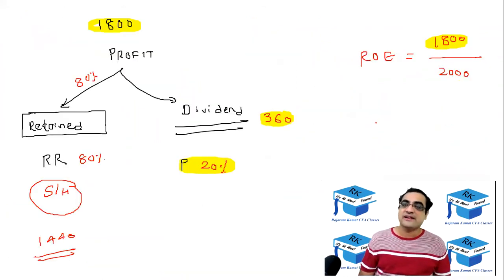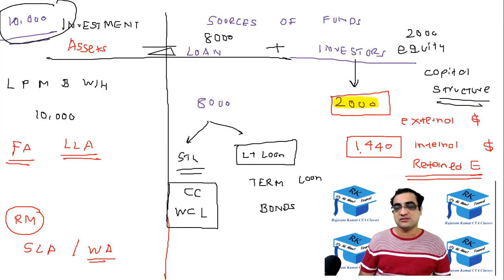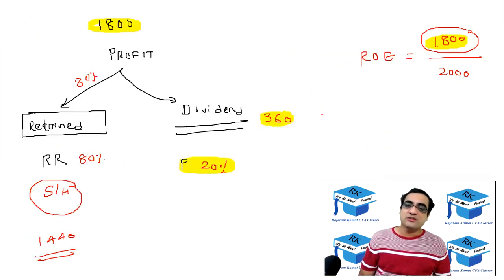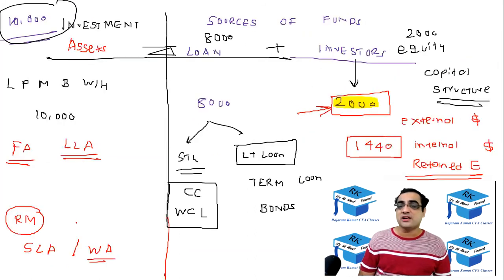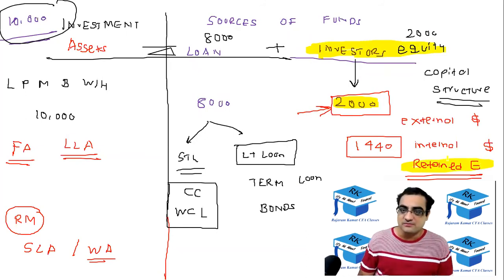One is ROE, return on equity. The numerator is 1800 and the denominator is the investment brought by the shareholders, which was 2000. So 1800 upon 2000, ROE is 90%. But truly they are not receiving the entire 1800 as dividend; the dividend is only 360. But still this 1440 which they are not receiving still belongs to them only. So this 1440 belongs to the shareholders, and hence it is put under shareholders' equity. And that is called retained earnings or internally generated profit.